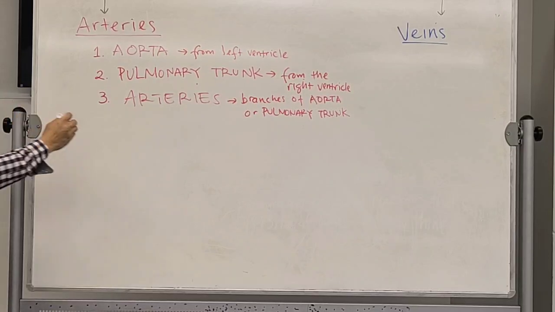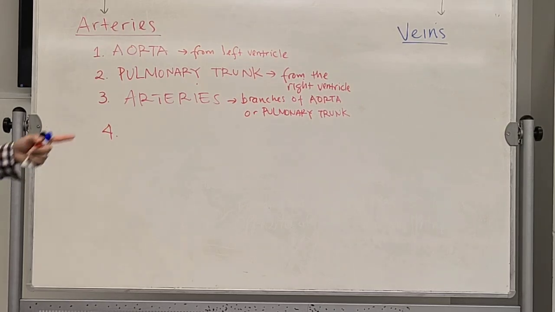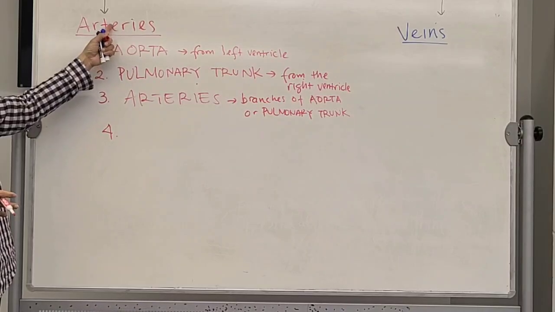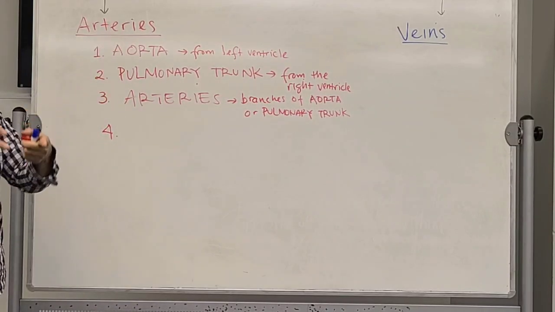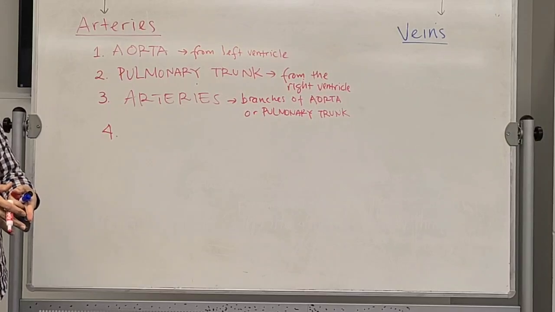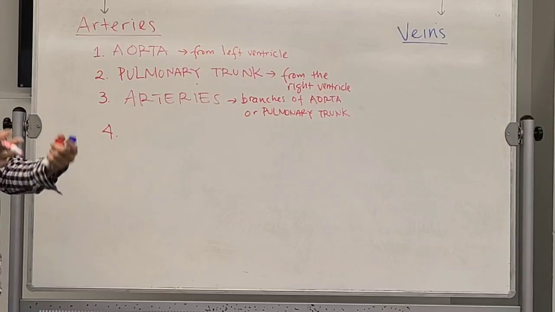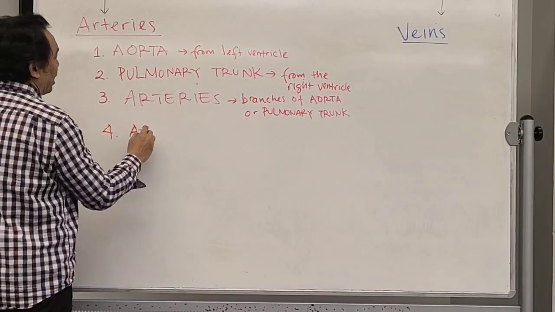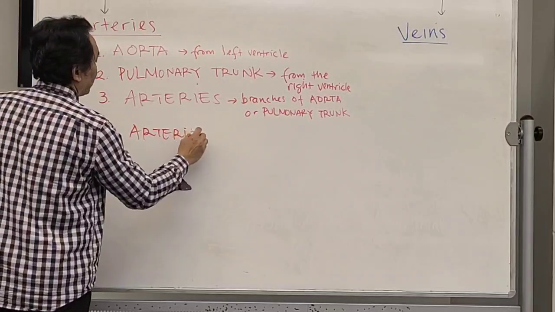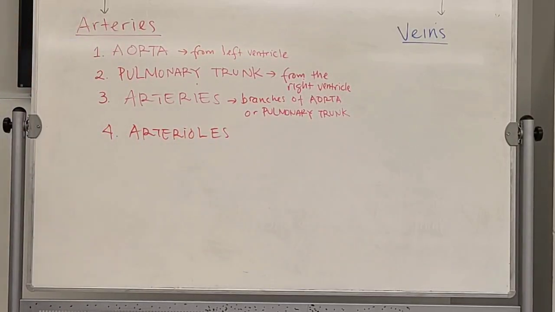Now, the next one. These arteries will be branching into many smaller arteries. And these smaller arteries will be located in the organs that receive the blood. That smallest artery is called the arterioles. Or if it's only one, it's arteriole.